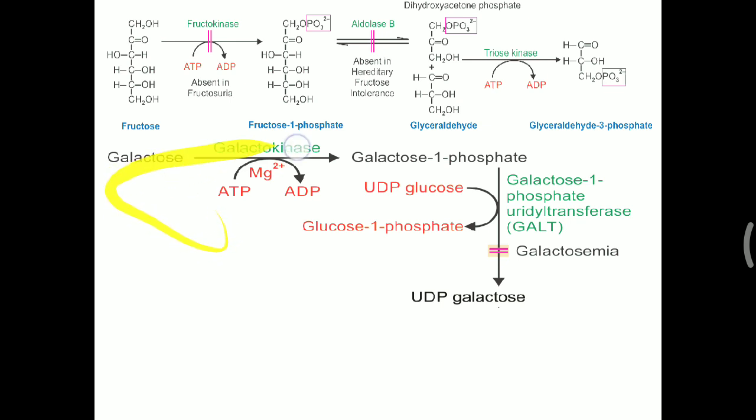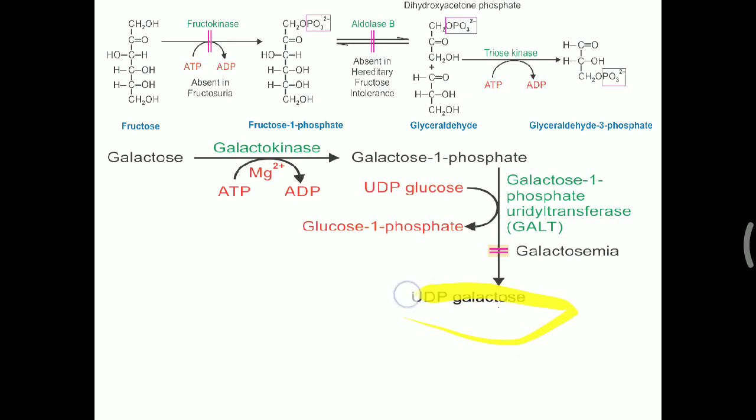So galactose is converted into galactose 1-phosphate, same as fructokinase; here galactokinase will convert galactose into galactose 1-phosphate. Here magnesium, you can remember all kinase enzymes need magnesium for activity. So magnesium is needed for all kinase enzymes. Galactose is converted to galactose 1 phosphate. Now this galactose 1 phosphate will be converted into UDP galactose.